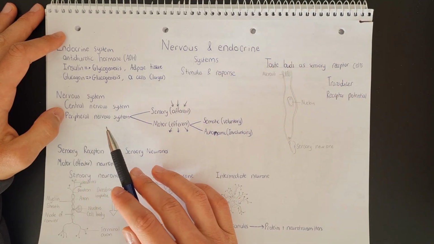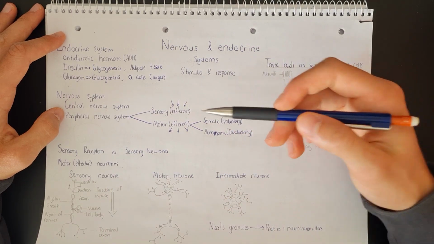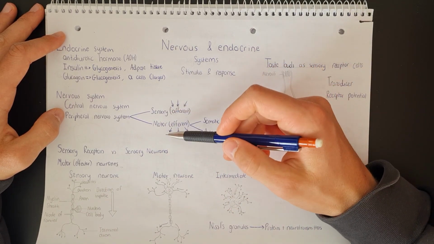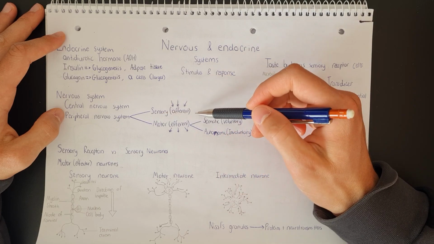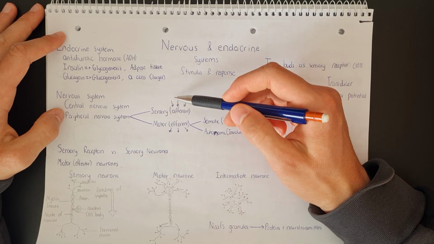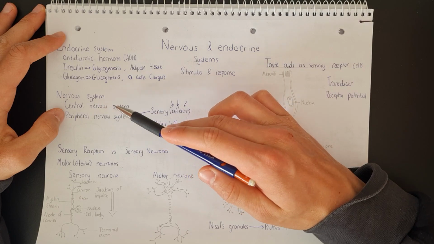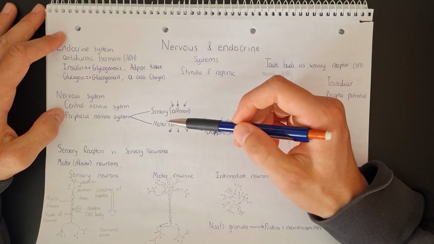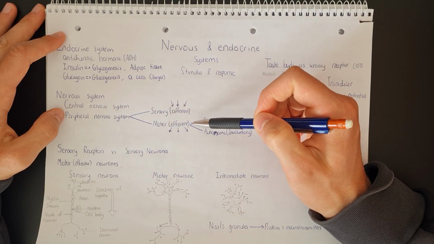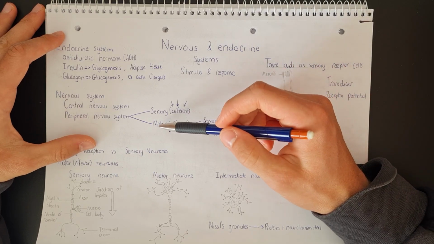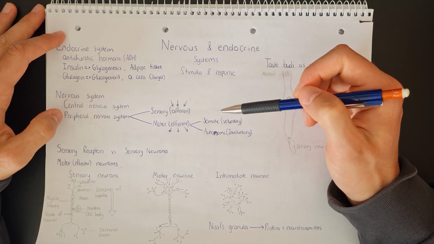Now, the peripheral nervous system can be divided into two main groups, into two main nervous systems. The sensory nervous system, which carries nerve impulses towards the central nervous system, and the motor nervous system, which carries nerve impulses away from the central nervous system.